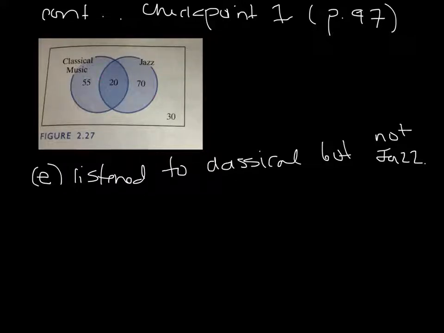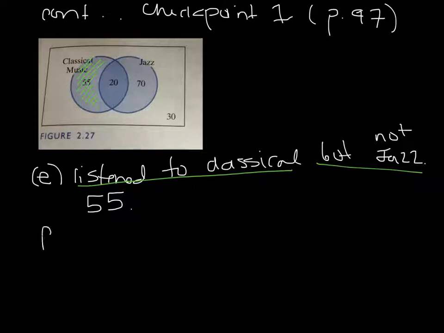So we would just be left with, let's make it in green, that moon area. That's what listen to classical but not jazz represents, right? Because you listen to classical but not jazz, you have to remove jazz, because this 20 people includes people who listen to classical and jazz, and we don't want that. So hopefully that makes sense. Then our number is just 55. So you can write 55.